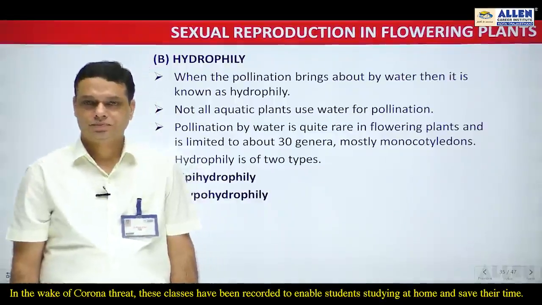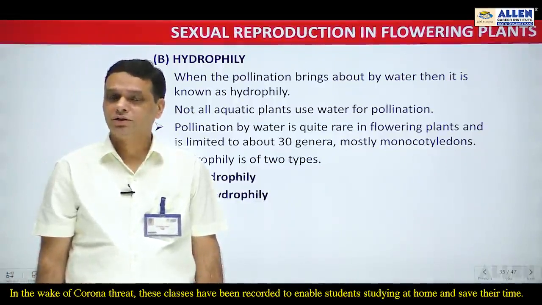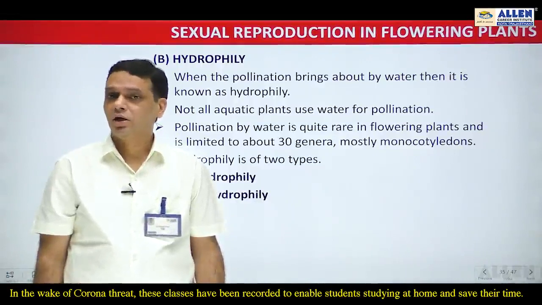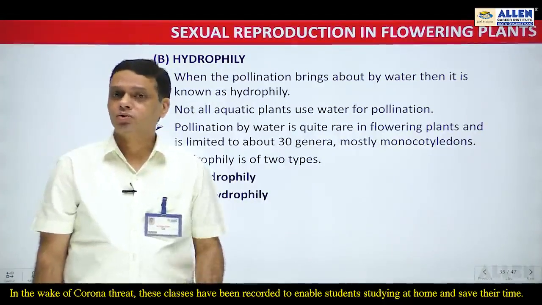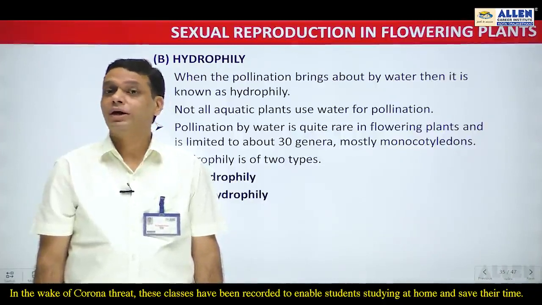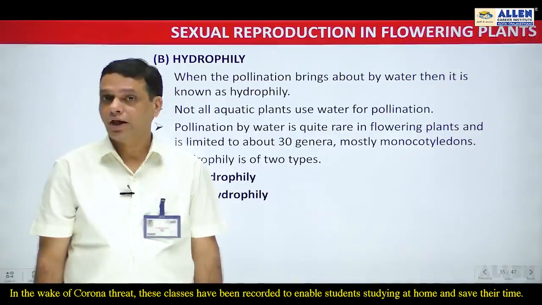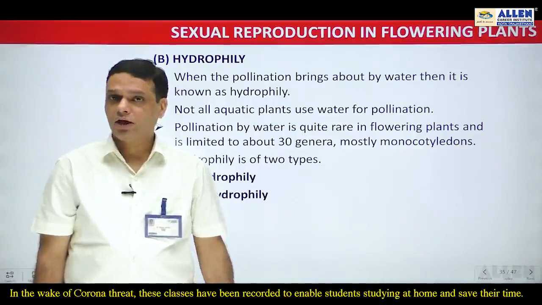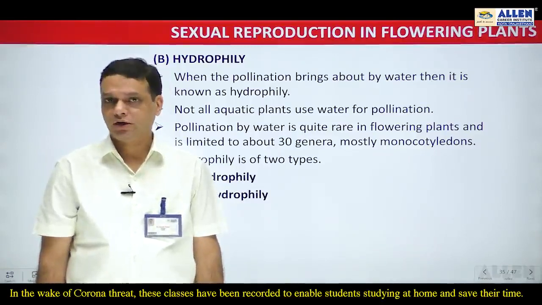Hello students. In our previous lecture we had already discussed pollination and its types, that is autogamy, geitonogamy and xenogamy, and also one abiotic pollinating agent, that is wind, and that type of pollination is also known as anemophily. Now today we will discuss the remaining agents of pollination.